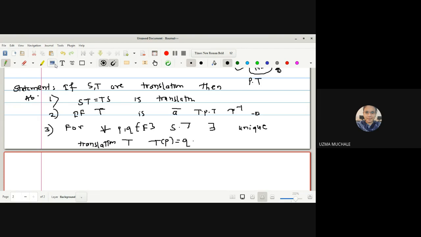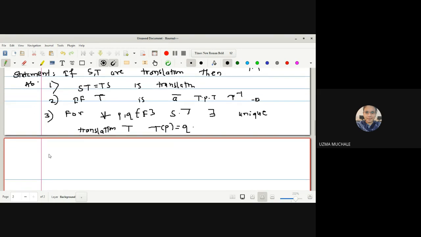Let us start with the first one. What we have to prove? We have to first prove that S composite T is a translation. It is very easy to do because we have done just now that composition is an isometry. But translation is an isometry. We have proved.